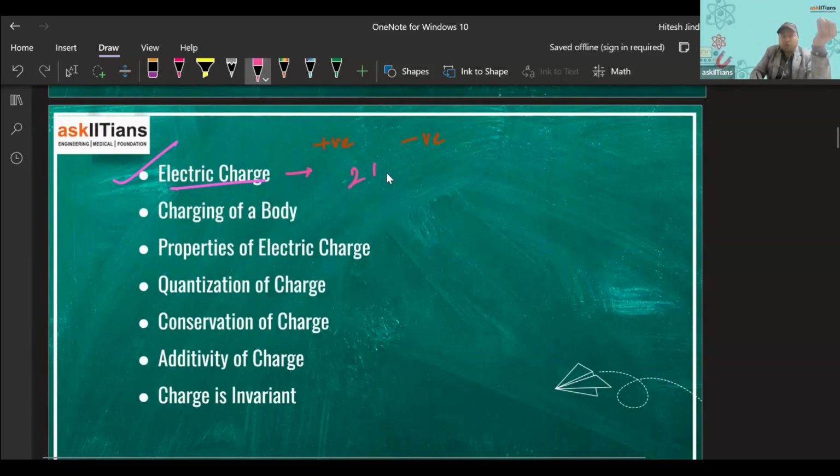Charges are of two types, one is positive, one is negative. Who gave that name? That person was Benjamin Franklin. Benjamin Franklin gave that name to the two types of charges, one called positive and one called negative.